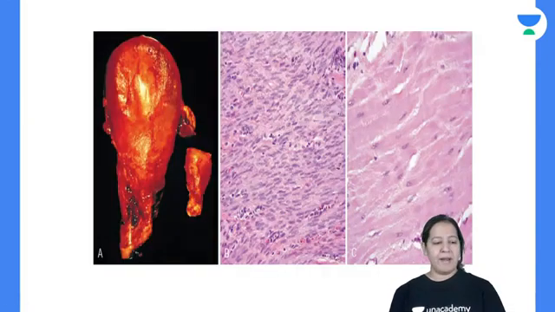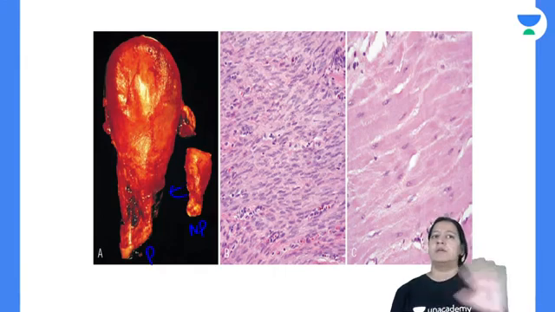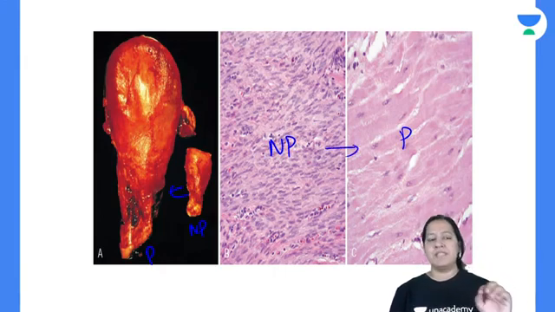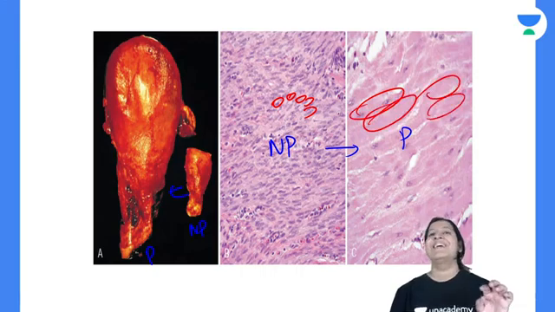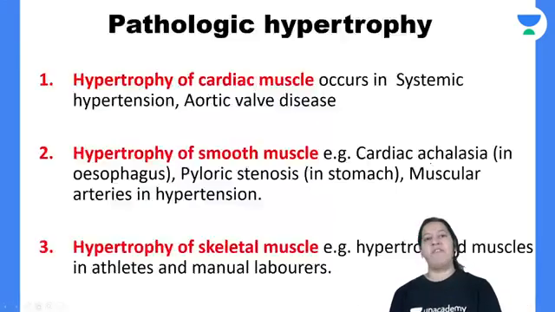So this is the non-pregnant uterus, and this is pregnant. Compare the gross. Compare the microscopy. See the cell size here, they are small. And see the cell size here, they are large. So cell size is increased during pregnancy. So that is the example of hypertrophy. Same diagram, same example.